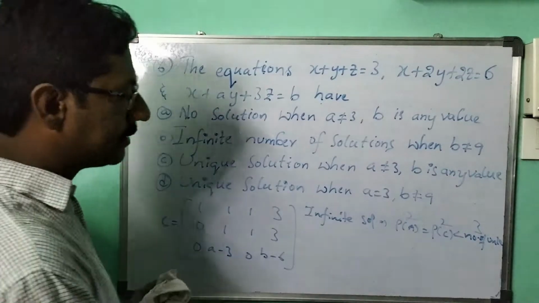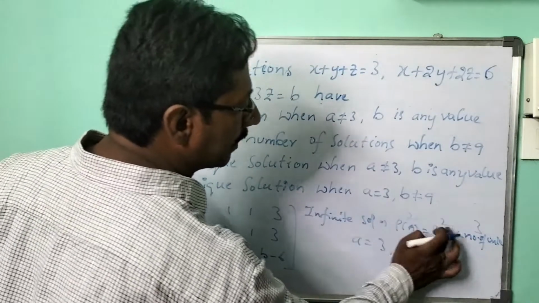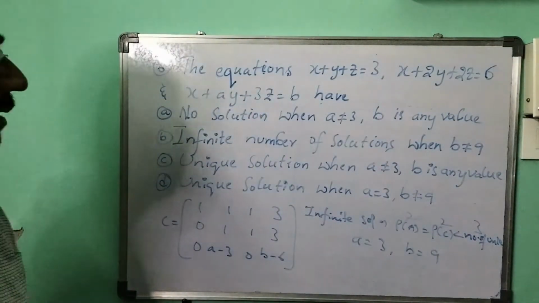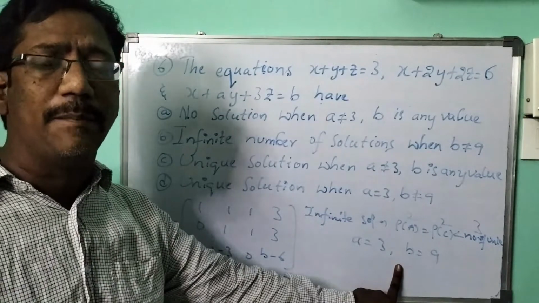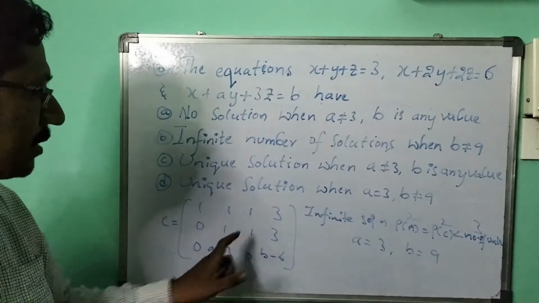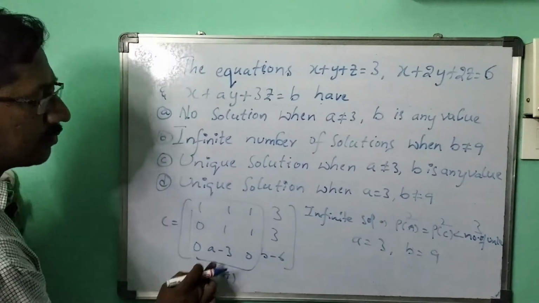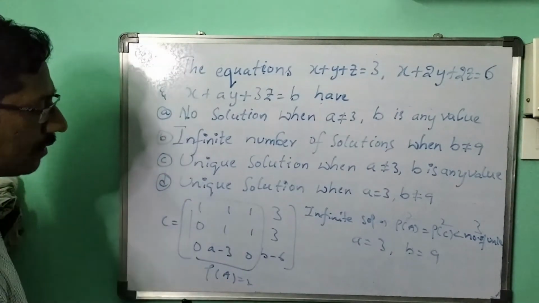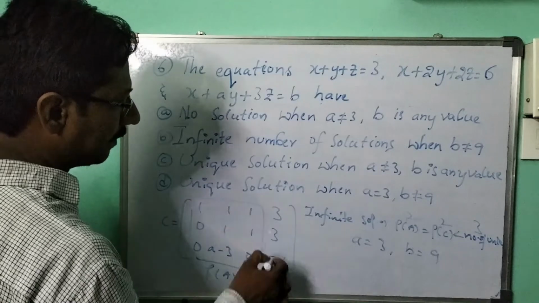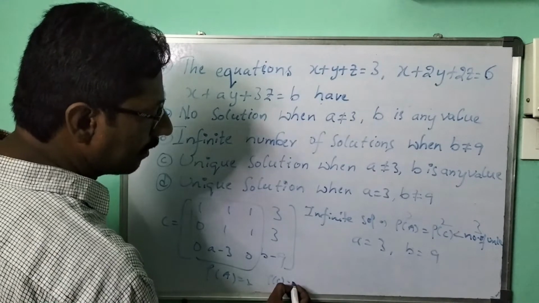Why, if I said equal to, what do we get here? A equal to 3 and B equal to 9. For A, I should consider 3, and for B, I should consider 9. Then it happens. Then only it happens that rank of A will be 2 and rank of C will be 2. Why? Because if this one is 0 and this one is 0, how much will the rank of A be? If A equal to 3, it will be 2. If I consider B equal to 9 here, then what will the rank of C be? It will be 2.